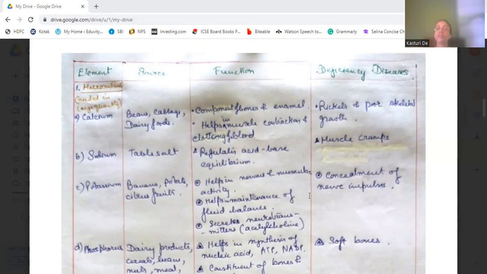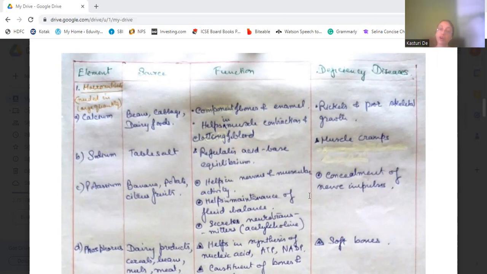Its function is that it constitutes our bones and enamel, and helps in muscle contraction and clotting of blood. If it is not present in our diet, it can cause rickets and poor skeletal growth.